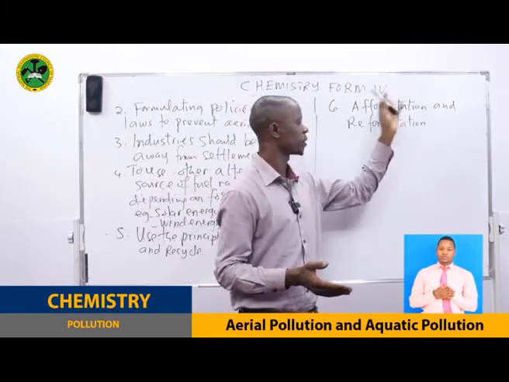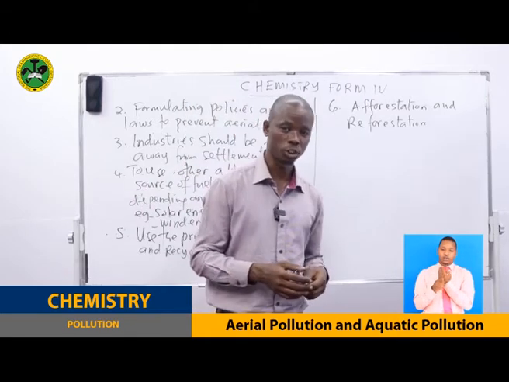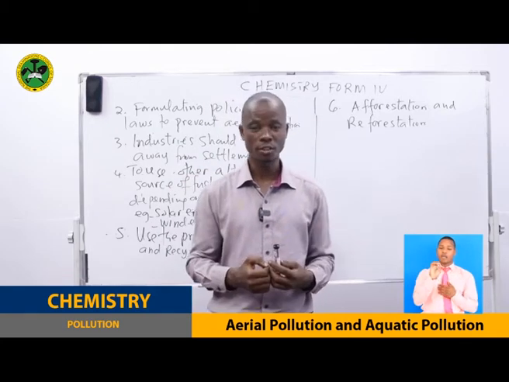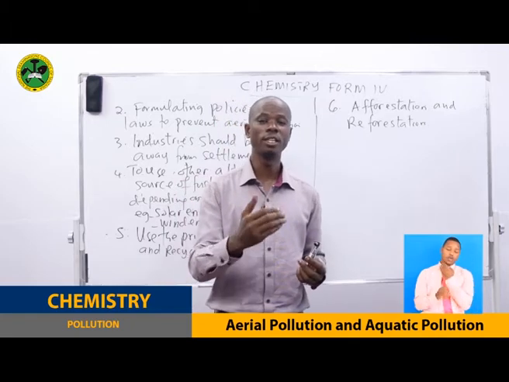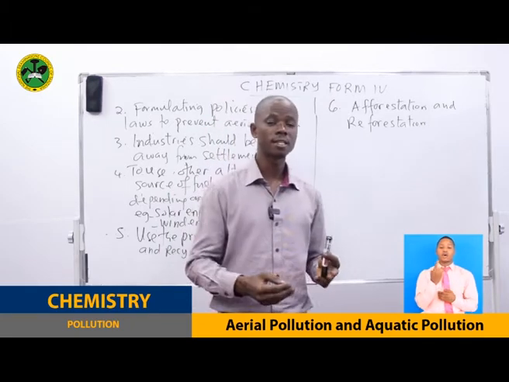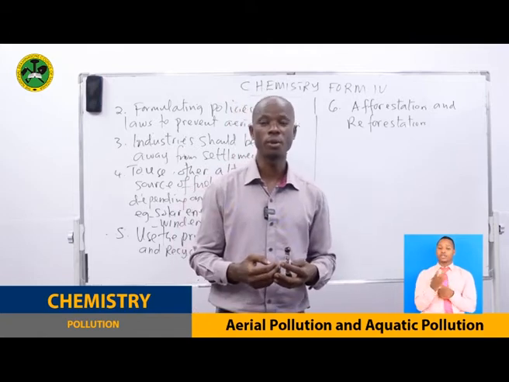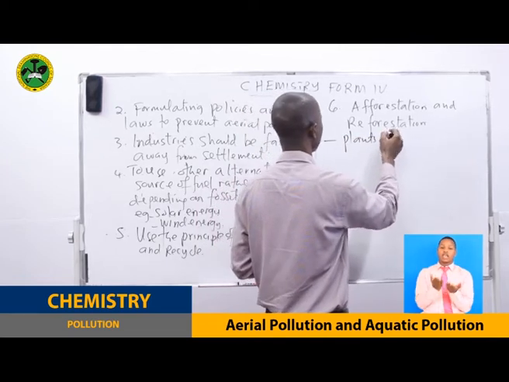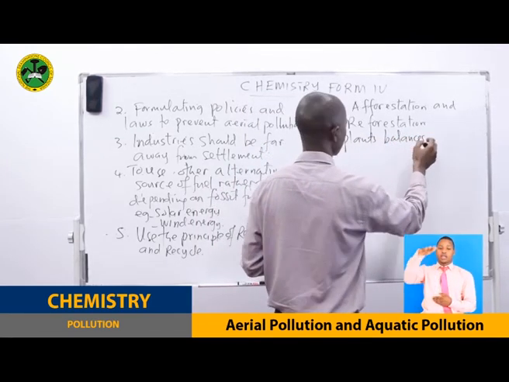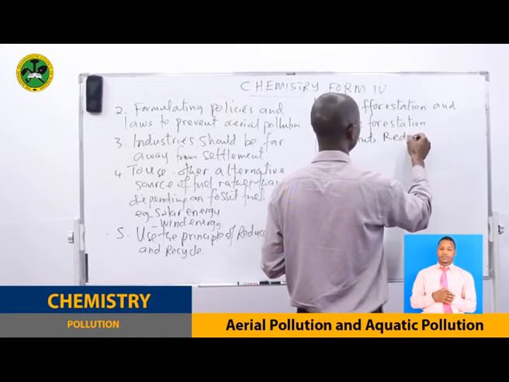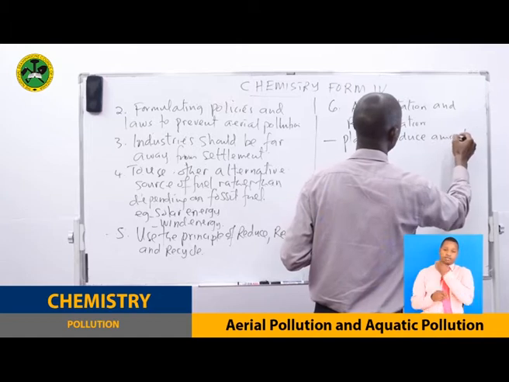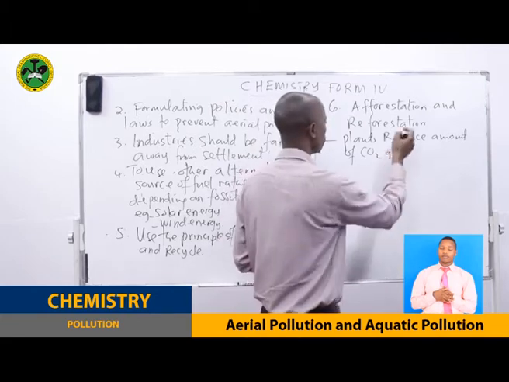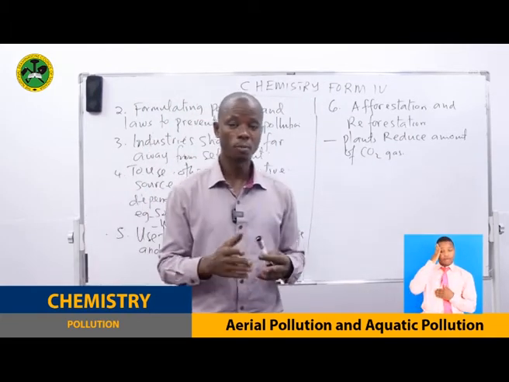So what is the importance of this in preventing aerial pollution? Because plants need carbon dioxide for the photosynthesis process, and carbon dioxide is one of the aerial pollutants. So these plants can help to reduce the amount of carbon dioxide from the air. So plants reduce the amount of carbon dioxide gas from the atmosphere. So this reduces the effect.